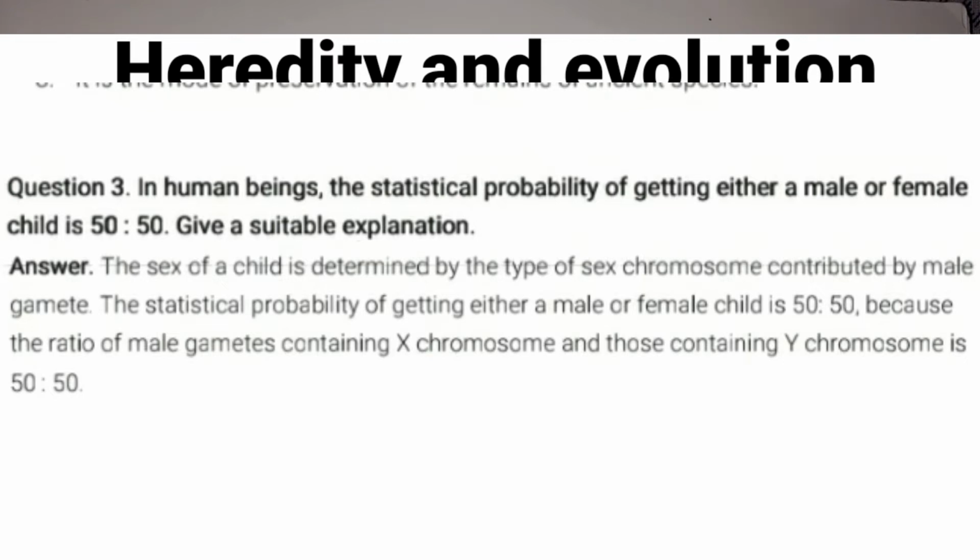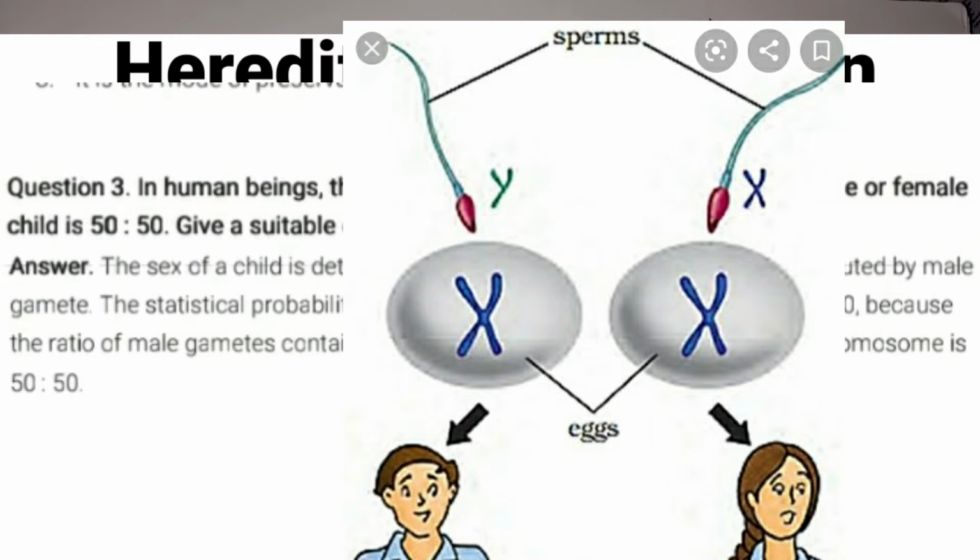So, contributed by male gametes. Here male gametes, in the sense they are the sperms, children. The sperms of the males consist of 50% X chromosome and 50% Y chromosomes. So 50% of the sperms will have X chromosomes and 50% of the sperms have Y chromosomes. These gametes only help in detecting the sex of a child.